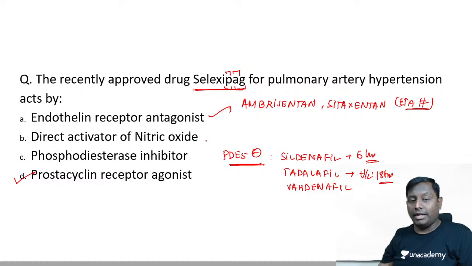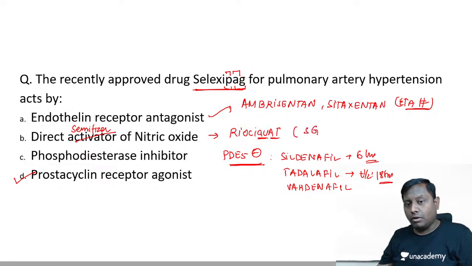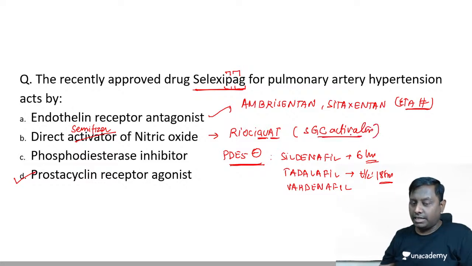Direct activator of nitric oxide, or direct sensitizer of nitric oxide will be a much better term. The sensitizer of nitric oxide is the drug Riociguat. This is not only a sensitizer of nitric oxide, it is also a soluble guanylyl cyclase activator. Therefore the level of cGMP is actually increased. Okay, I have also told you about phosphodiesterase 5 inhibitors.